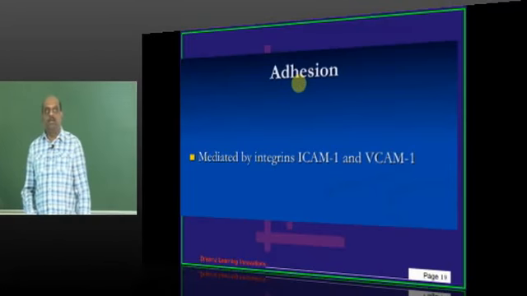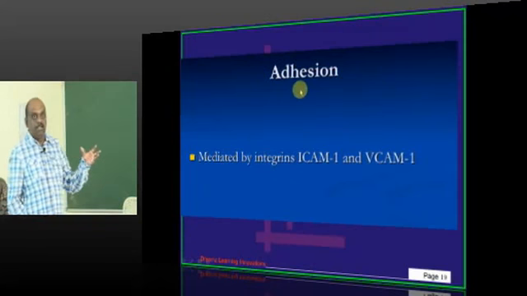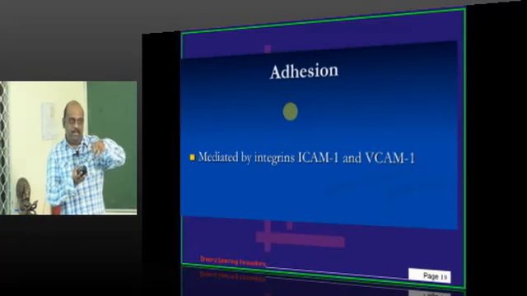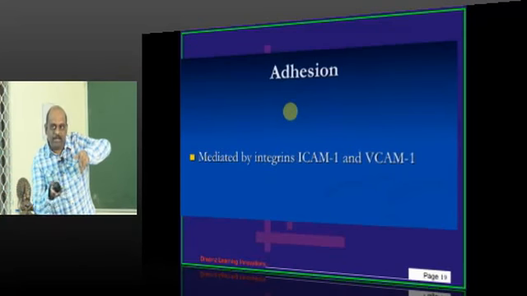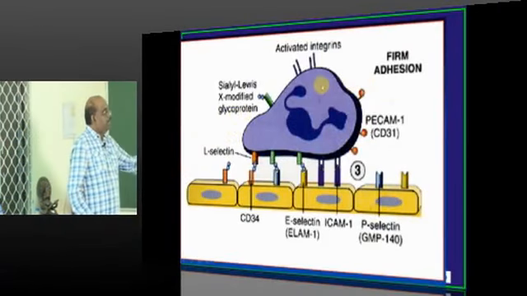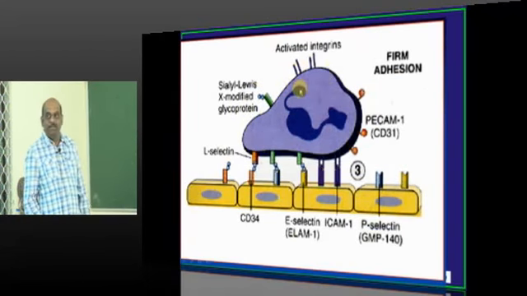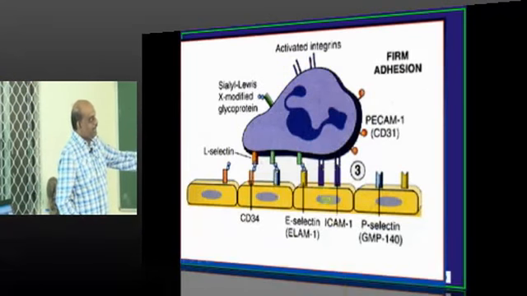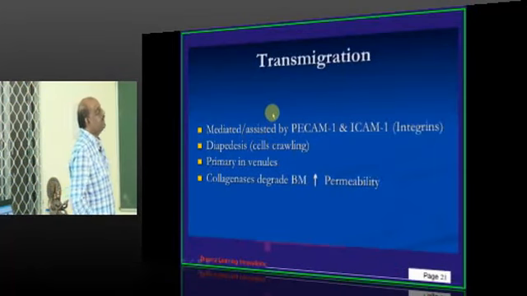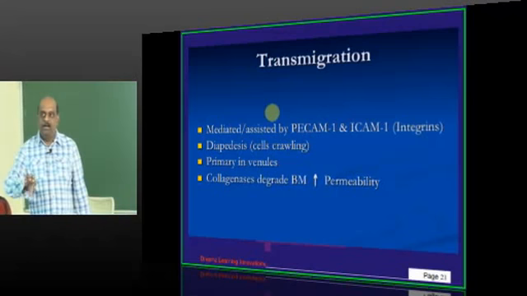Now, a very important step is that the stronger adhesion between the leukocyte and the vascular endothelium should occur, which is basically mediated by the integrins. Now you can see this is a leukocyte. On the leukocyte, that activated integrin is there. Once this activated integrin is expressed, then ICAM-1 can bind with the leukocyte very firmly, is what needs to be remembered. Once it firmly binds to the vascular endothelium, the next step is called transmigration.